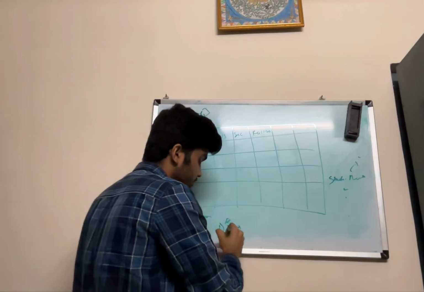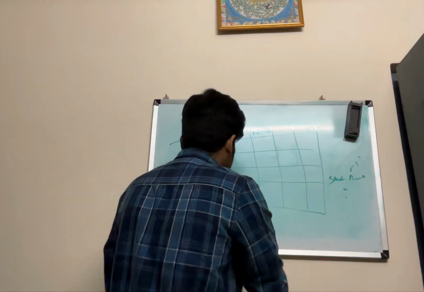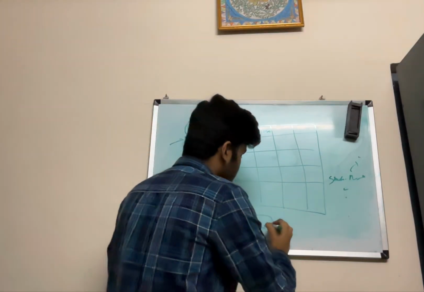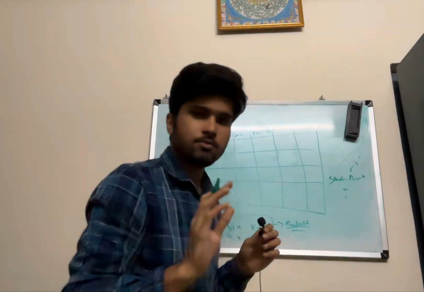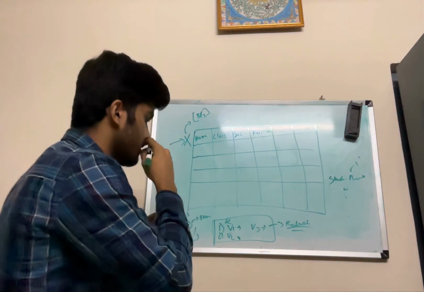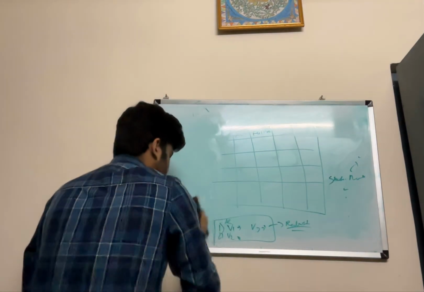Then for the second version, I will optimize the hard coding, and for the third version, I will use all the knowledge I have to convert it into a robust solution, because there are lots of ways by which we can do it, right? Now this is the whole concept. I think it's clear to you.